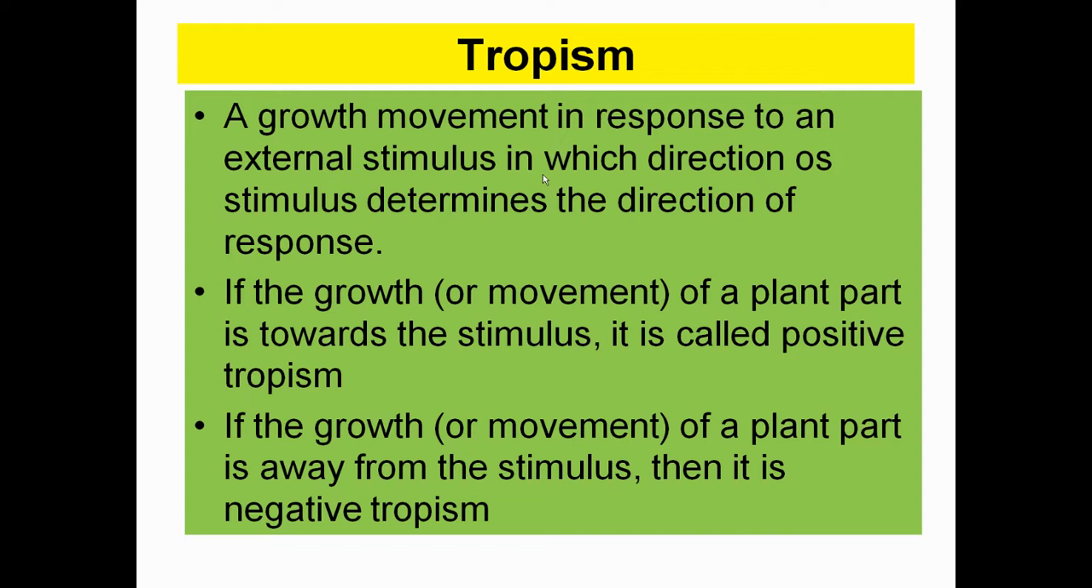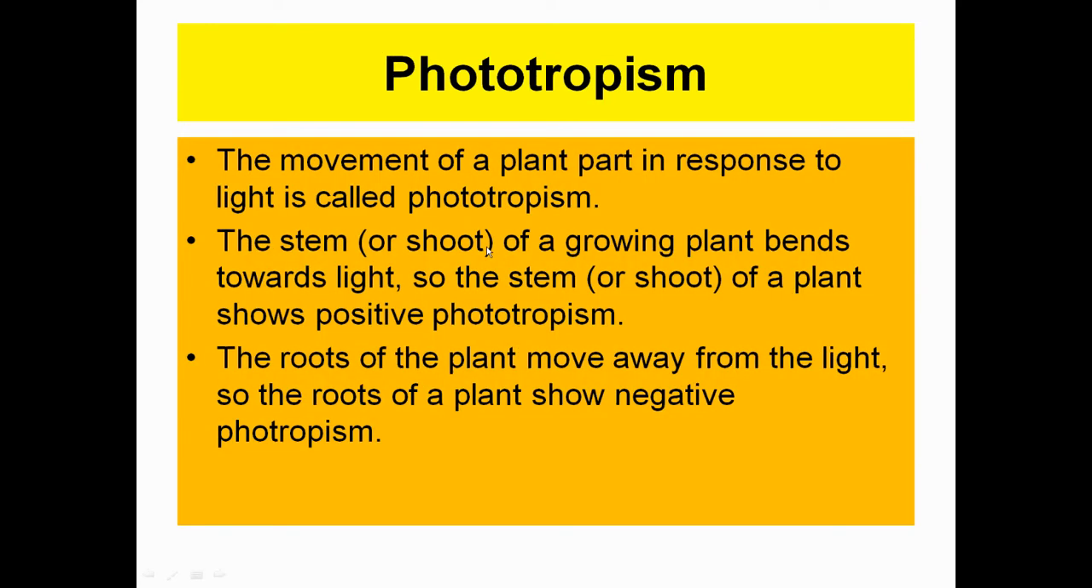If the growth of a plant part is towards the stimulus, it is positive tropism. And if the growth of the plant is away from the stimulus, then it is referred to as negative tropism. When the stimulus and the growth occur in the same direction, it is positive tropism. And if growth is not in the same direction but in the opposite, then it is referred to as negative tropism.